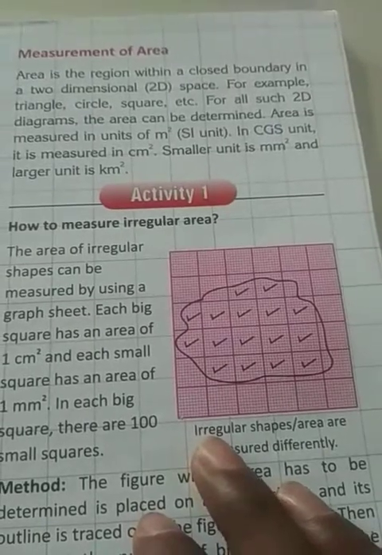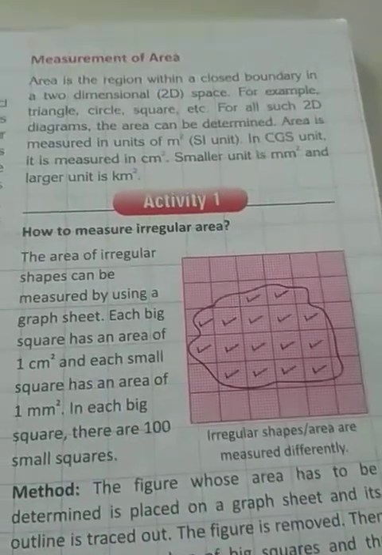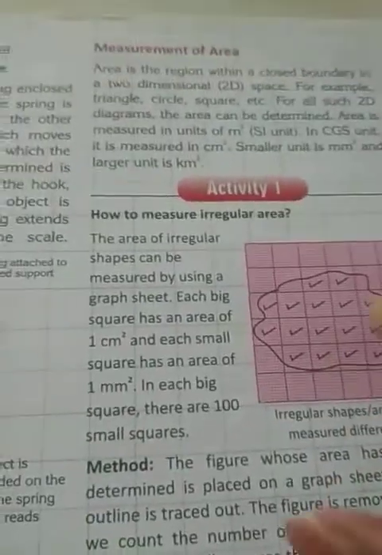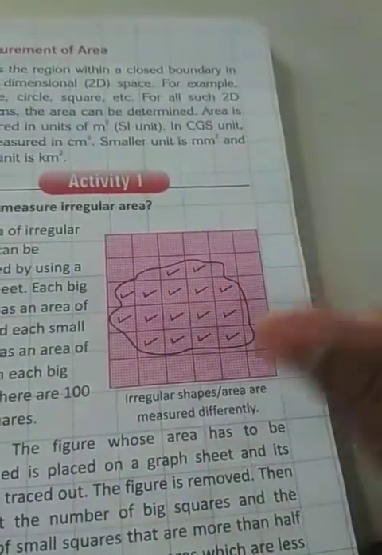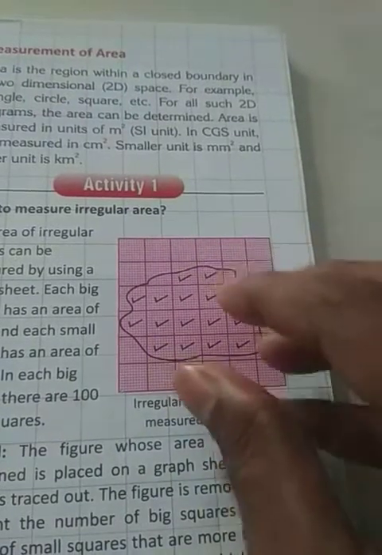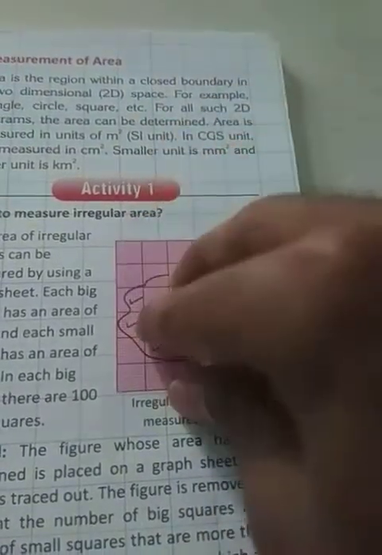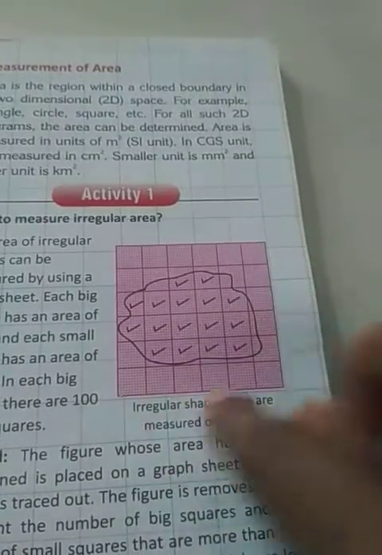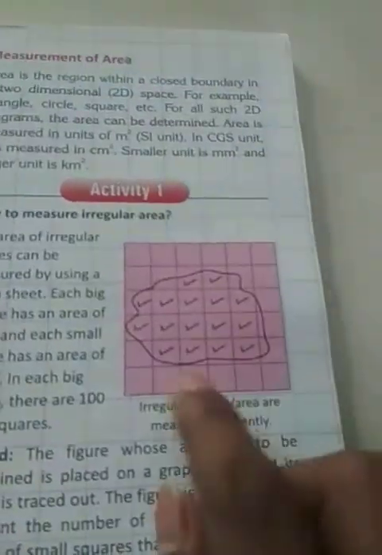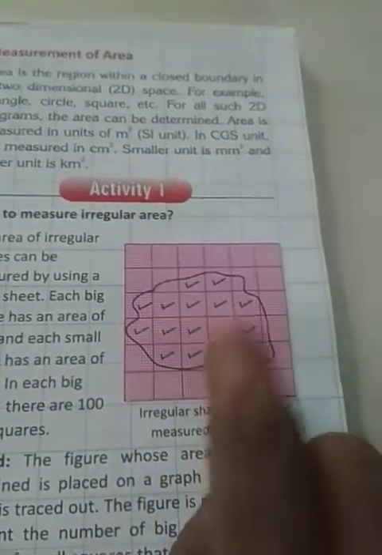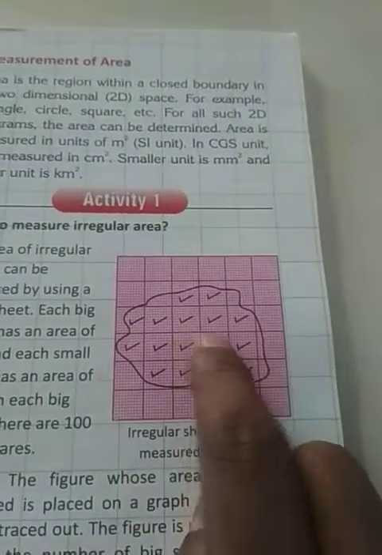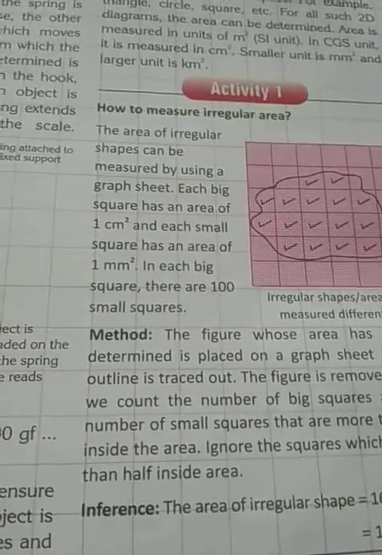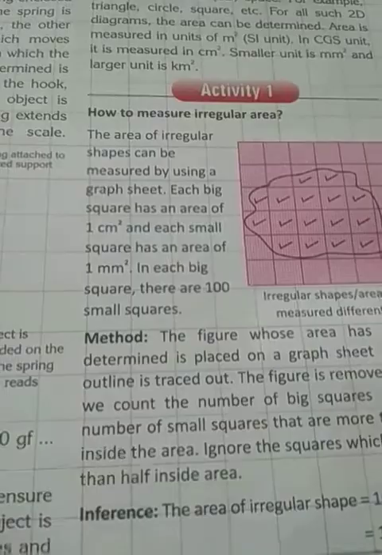If you want to measure the area of irregular shapes, how can you measure it? Take a graph paper, and take the irregular shape, like a brick or something else. Put that here and draw around it using a pencil from side to side, and whatever measurement you get is actually the area of that irregular shape. In this way you can measure the area of an irregular shape.